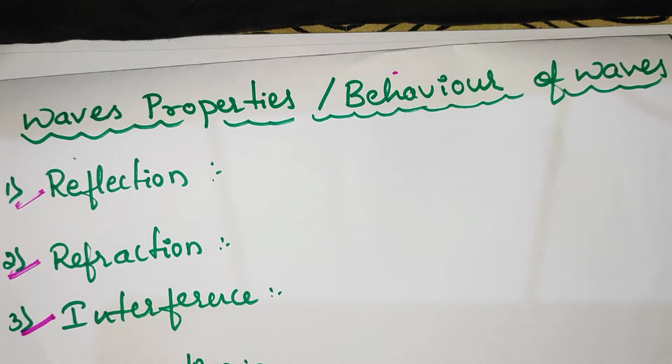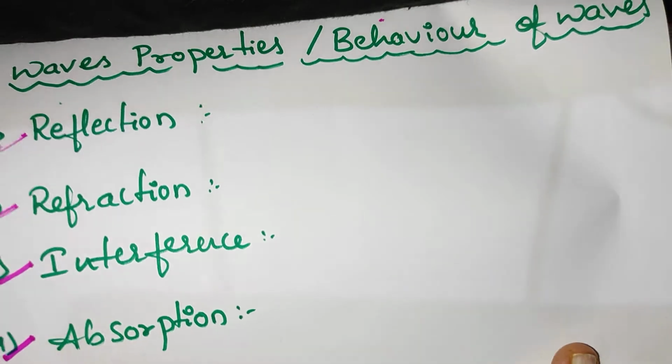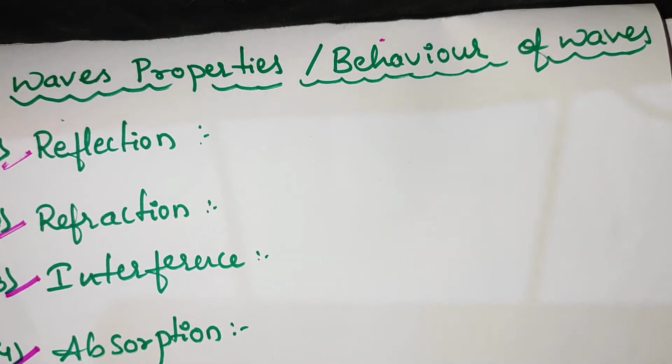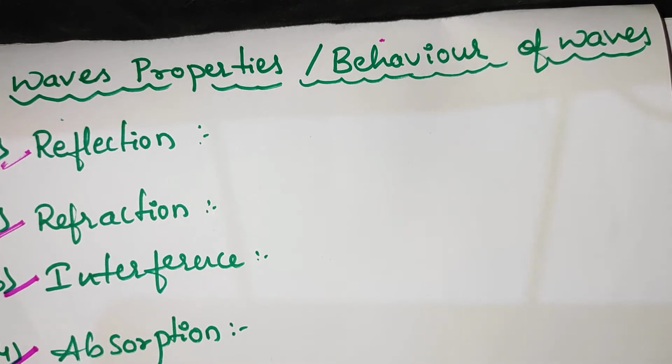They can undergo refraction, reflection, interference, absorption, polarization, and dispersion. These basic properties define the behavior of a wave. Anything that reflects, refracts, diffracts, or interferes is called a wave, or a property of a wave.